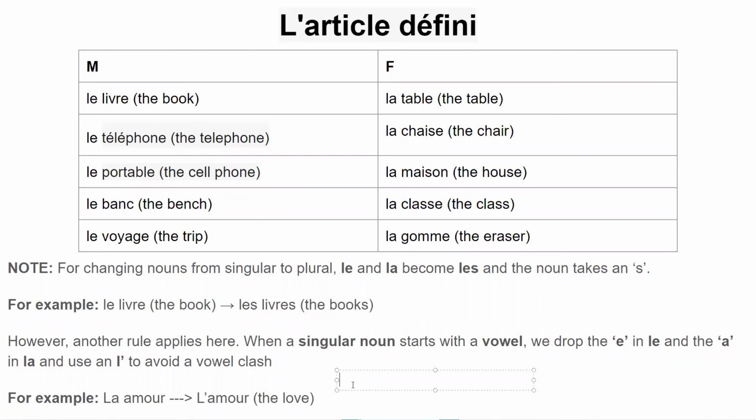As discussed in the first lesson, in French, there are seven vowels, that is a, e, i, o, u, y, and a silent h. Any word that begins with one of these vowels would be preceded with l apostrophe in case of definite articles. So, for instance, homme, which means man in French, won't be preceded with le, but l apostrophe, which makes it l'homme, the man. This could pose a slight difficulty in recognizing the gender of a noun because the apostrophe here could stand for both le or la.